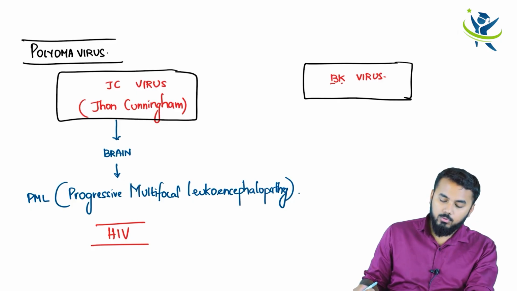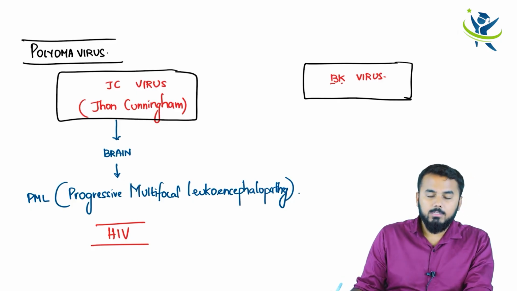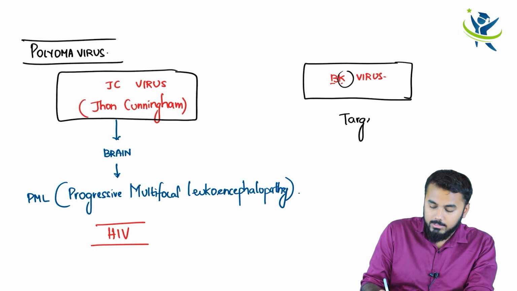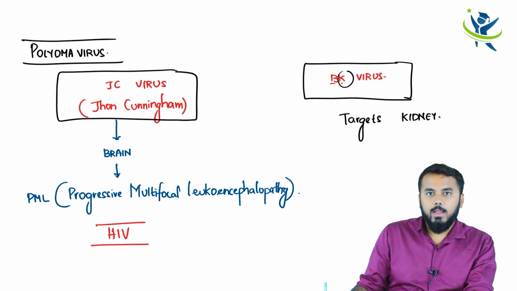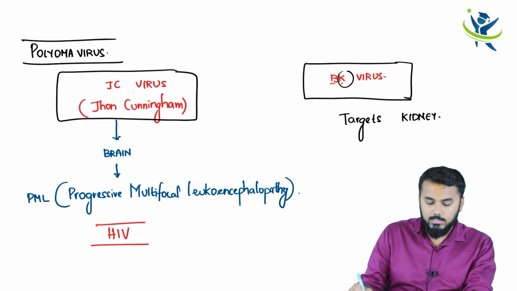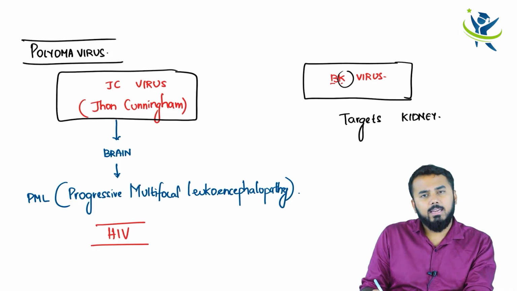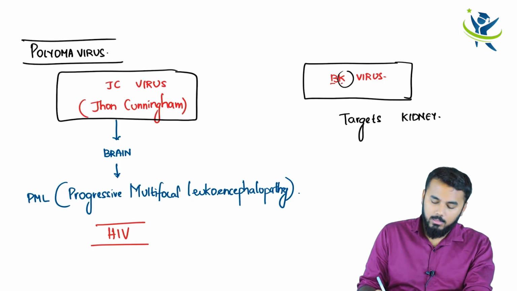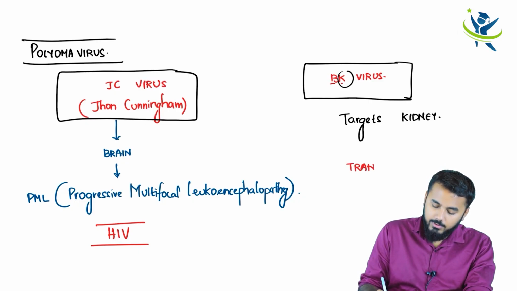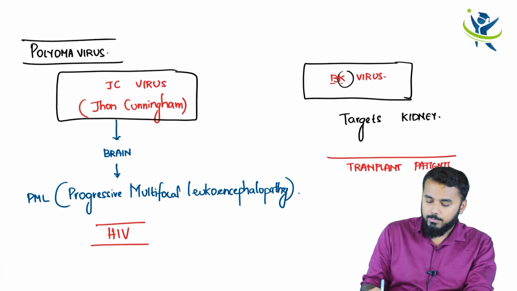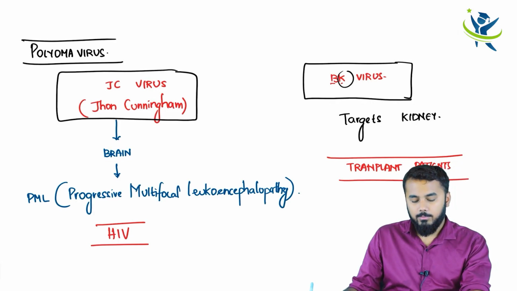Now, when it comes to BK virus, K for kidney, it mainly targets the kidney and damages the kidney. Mostly this BK virus is seen in which group of patients? Those who have undergone transplantation, any transplantation it might be, mostly kidney transplant. So in the transplant patients, you would mostly see this BK virus.